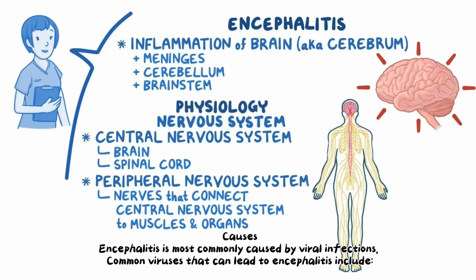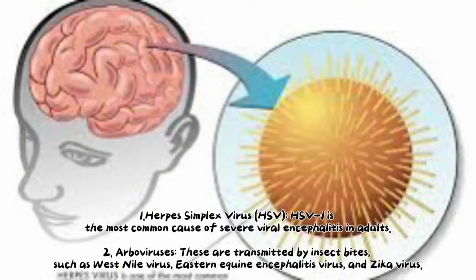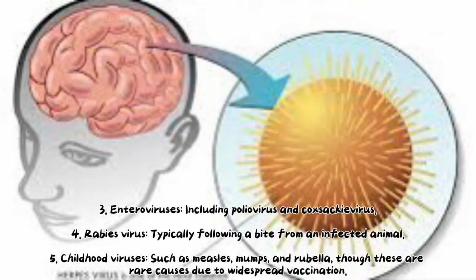Common viruses that can lead to encephalitis include: 1. Herpes simplex virus, HSV. HSV-1 is the most common cause of severe viral encephalitis in adults. 2. Arboviruses. These are transmitted by insect bites, such as West Nile virus, Eastern equine encephalitis virus, and Zika virus. 3.